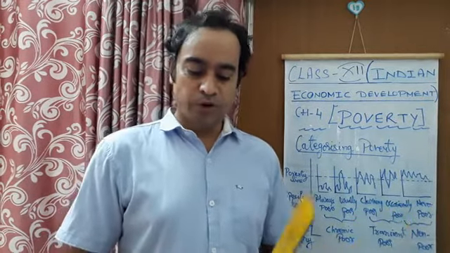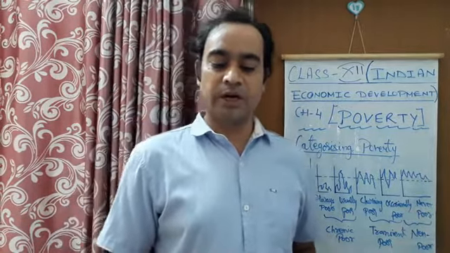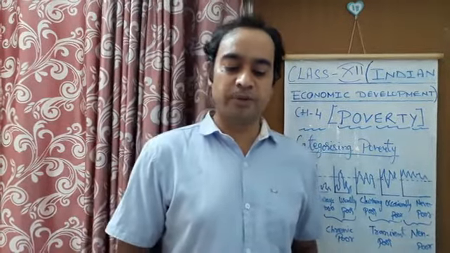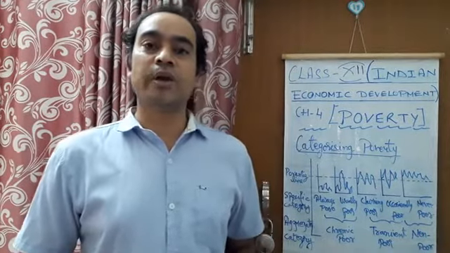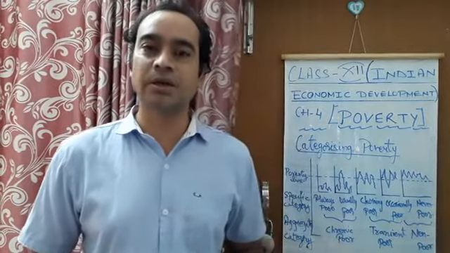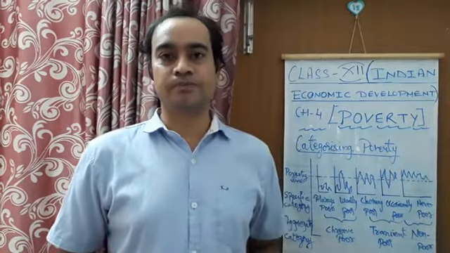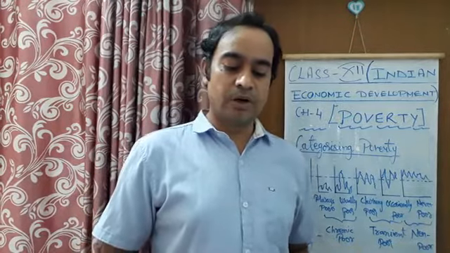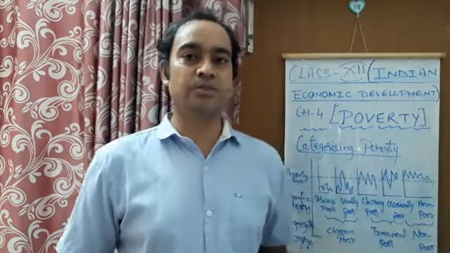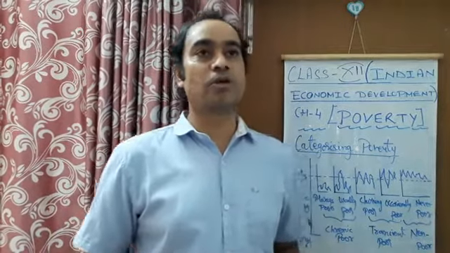I'm going to read it out for you. This is given on page number 65. I'll read that paragraph. Economists state that a major problem with this mechanism is that it groups all the poor together and does not differentiate between the very poor and the other poor. So according to the monthly per capita expenditure method, called the MPCE method, this method does not distinguish between the very poorest of the poor and those who are only poor. This is why some of the economists do not favor it.